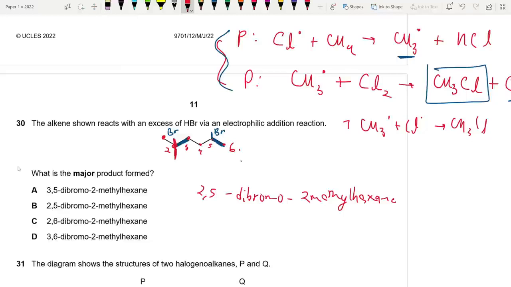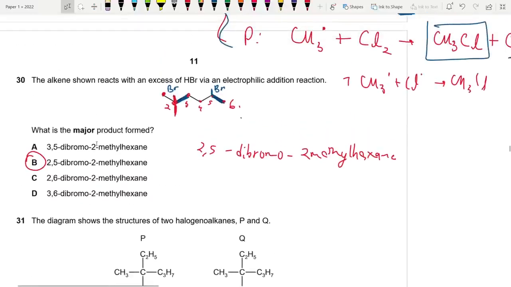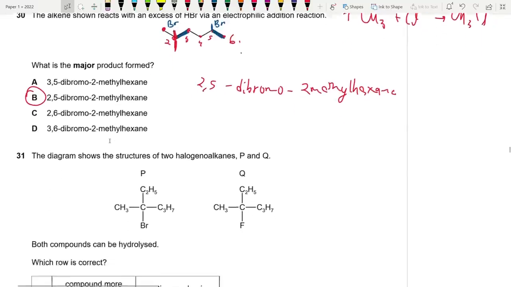So I'm gonna go with 2, 5, right? So I'm gonna go with B. This is the correct answer. So bromine, the major product is the one where bromine goes to the carbon with more alkyl groups. That's the reasoning. Okay. 31.